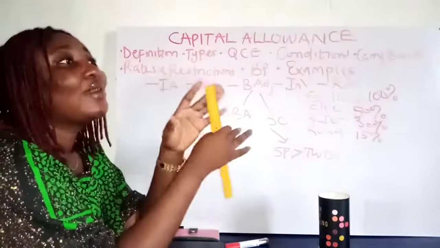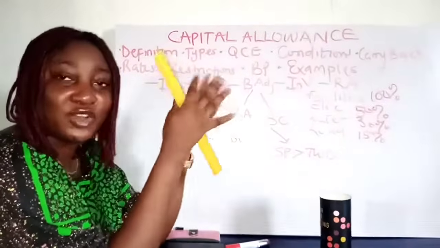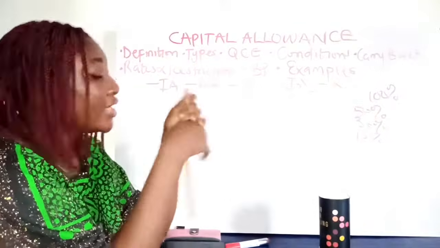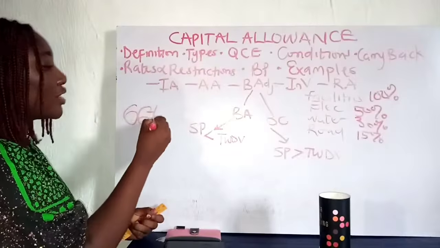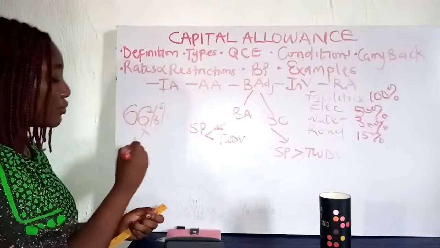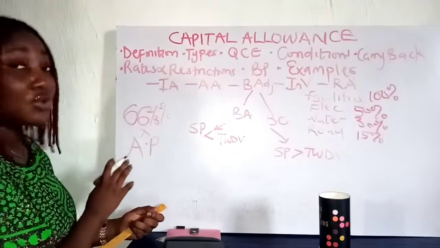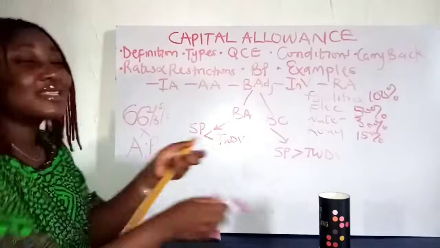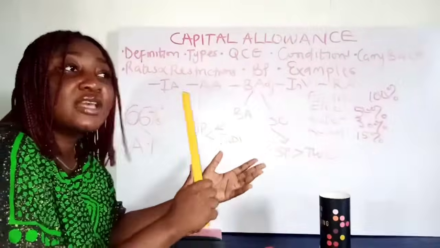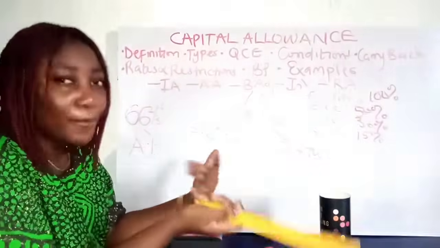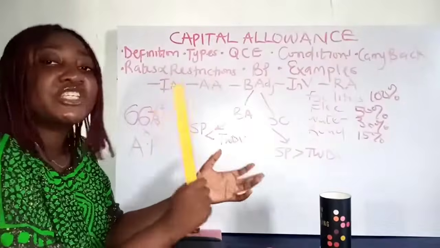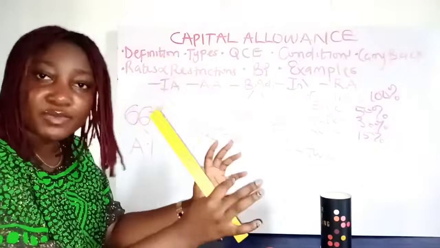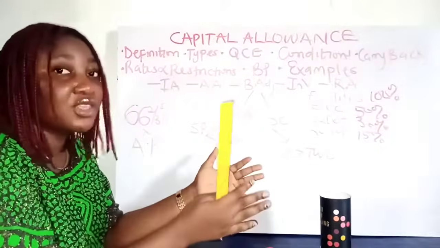So can you just allow the whole 50 million that you computed as capital allowance for the year? No, it is usually restricted to 66 2/3% of assessable profit. So this is the restriction on capital allowance, okay? Except for manufacturing companies and agro-allied companies, they deal in agricultural products, right? They can charge the whole 50 million, provided their assessable profit can carry it. You can charge everything, okay?